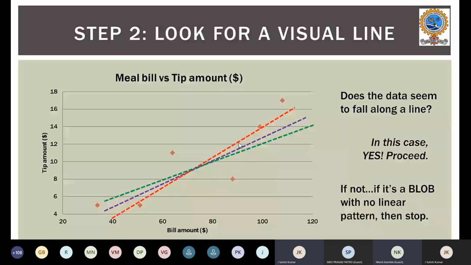If the data is scattered at different places, and your scatter visualization looks like that, then there is no linear pattern. There is no linear pattern. We can stop right there. You don't need to go further. So these are the steps. Step 1, we will put the scatter plot. Step 2, we will try to see any visual line.